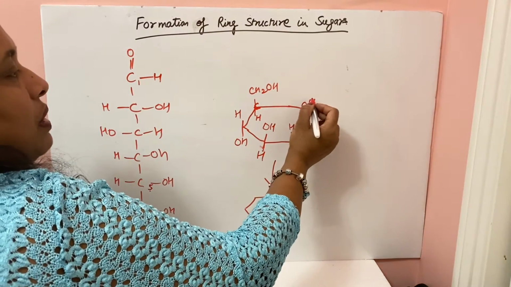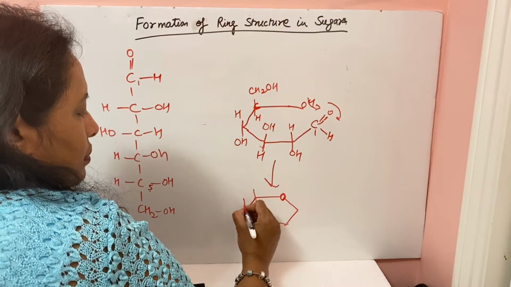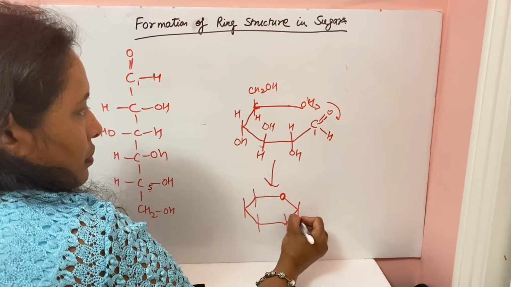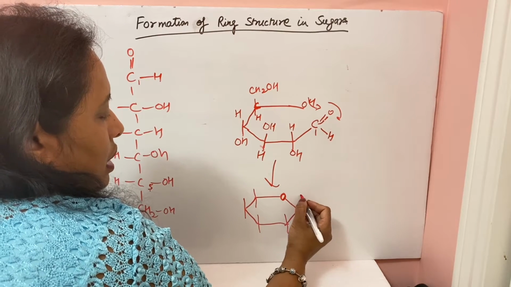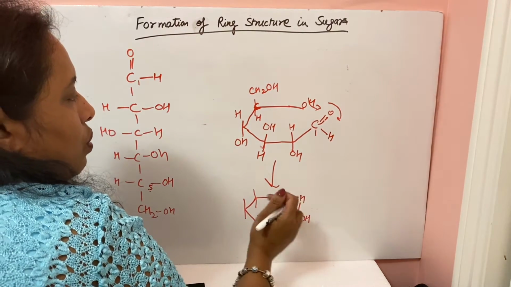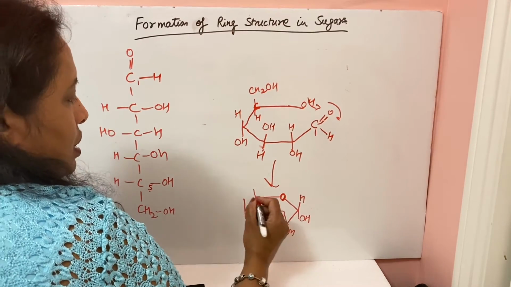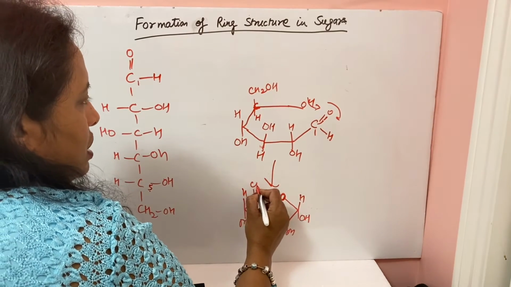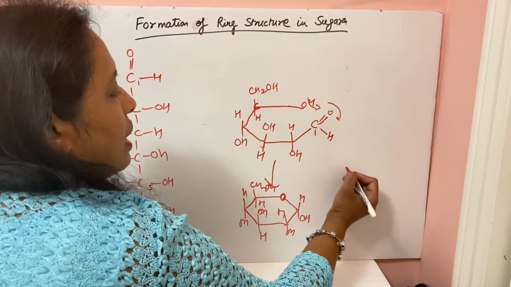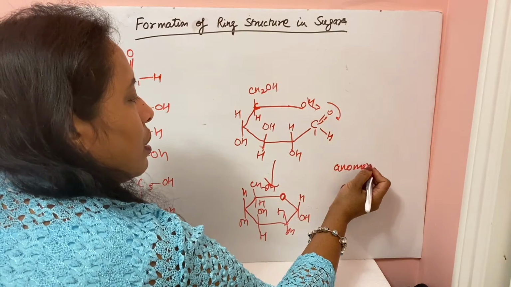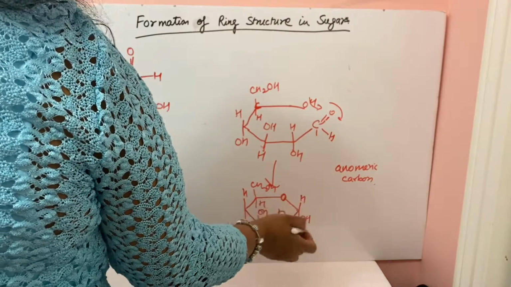So this is a pyranose ring. This H will shift here, and this H will come onto this. So H, OH, and then O is here, and H, OH, OH, H, H, OH, CH2OH, and H. So the ring is formed. This first carbon is known as the anomeric carbon. This is the formation of hemiacetal.